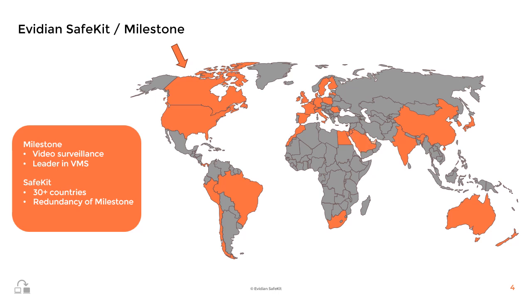Avidian SafeKit, in collaboration with Milestone, has been implemented in over 30 countries, providing robust redundancy and high availability solutions for video surveillance systems.